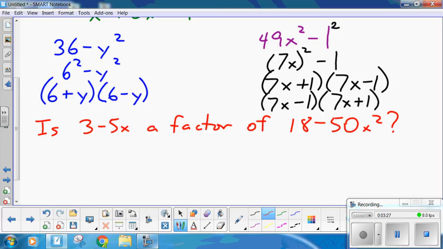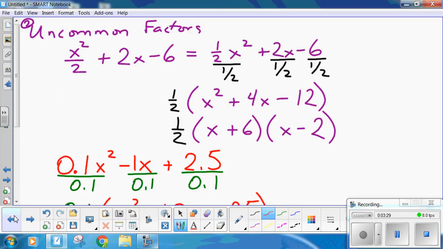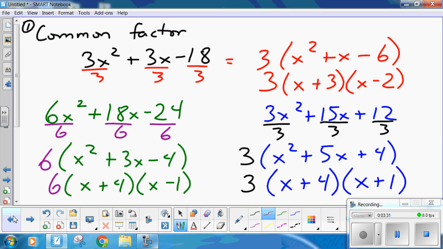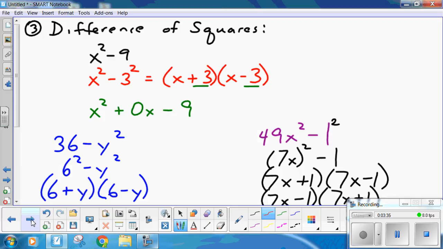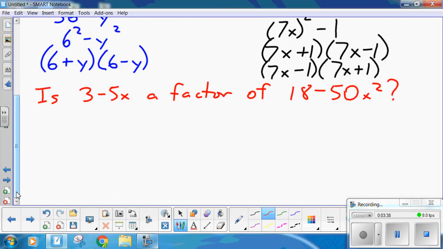You can't factor 8, well, you can, but what did I just say about common factors? Is there a number I can factor from both of these? Make it a perfect square. 18 and 50, what's the biggest term I can remove from both? They're both even, so I can divide by 2. So I get 2 times 9 minus 25x squared.